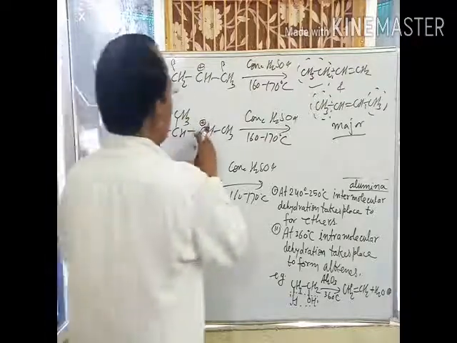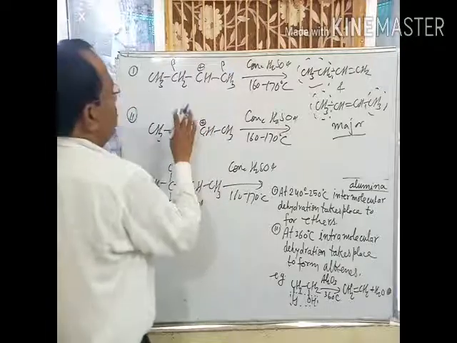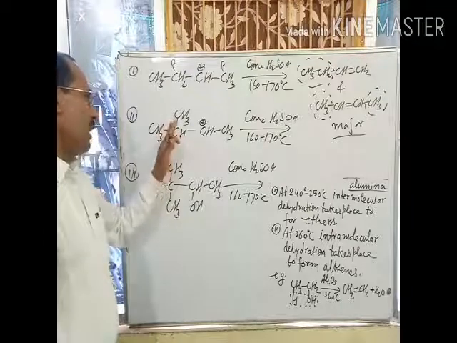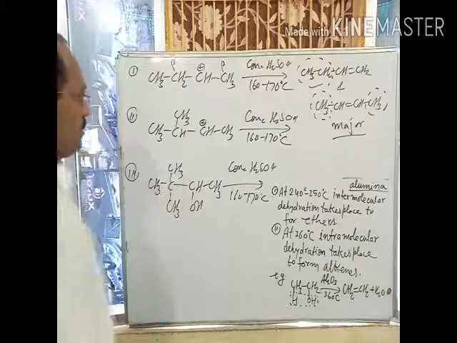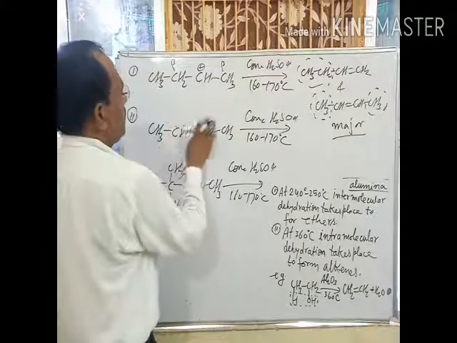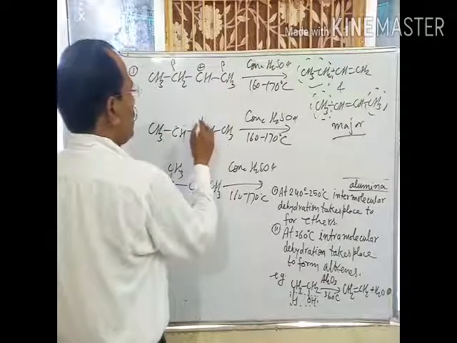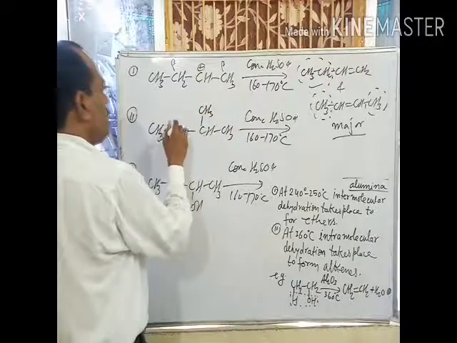So in this case, a shift takes place, a 1,2 methyl shift takes place. It means this methyl group shifts to this carbon, and carbocation develops on this carbon.